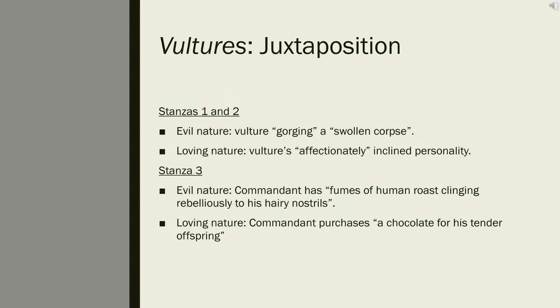These contrasts clearly establish the message that good and evil exist in the world, with a vulture, with generally negative connotations, having loving capabilities, and an inhumane Nazi commandant being capable of gentle love. Achebe's juxtaposition of perspectives prompts the audience to assess their interactions and events through multiple perspectives.